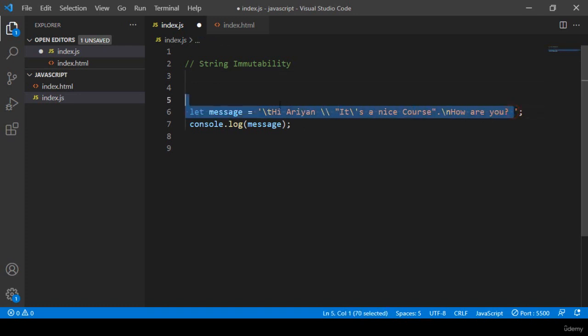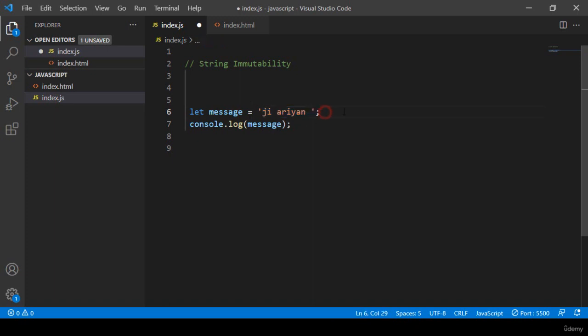Now with this string immutability, I want to show some examples, then everything will be more clear. I take one variable as message, and here I pass it as "jai Aryan". I don't want to run this as "jai Aryan"; here I want to pass "hi Aryan". If you want to change that string value, you cannot actually change it. You have to reassign the total string.